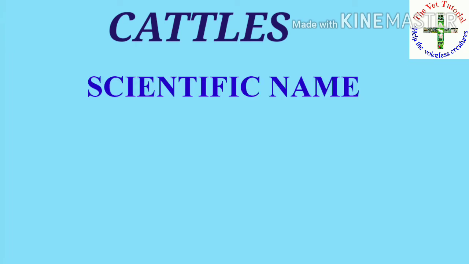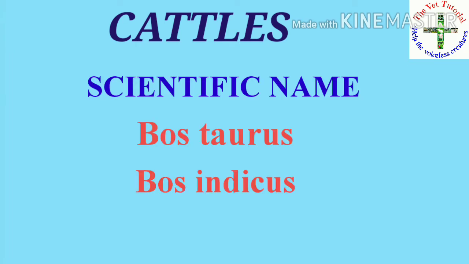Then let's start with bovine. In this, we are going to first study about cattle. The scientific name of cattle is Bos taurus, which are found in temperate regions and regarded as European breeds. And another scientific name is Bos indicus, which are found in tropical regions and are regarded as humped breeds.